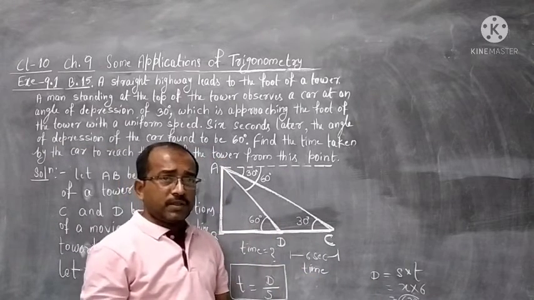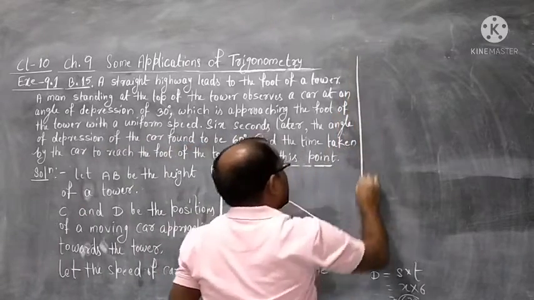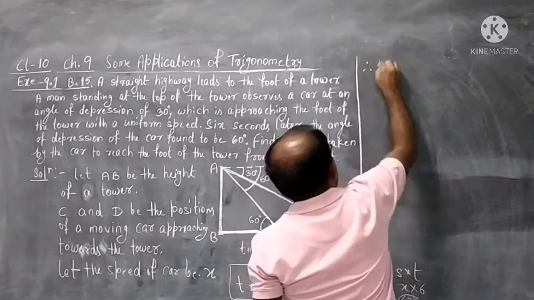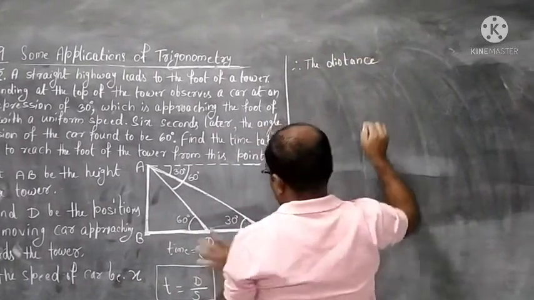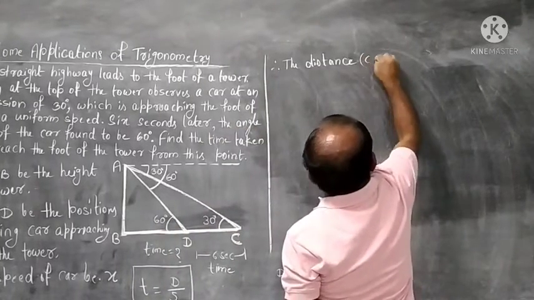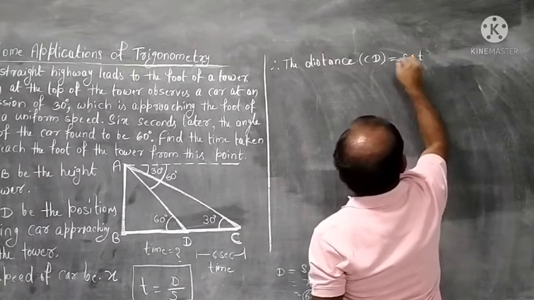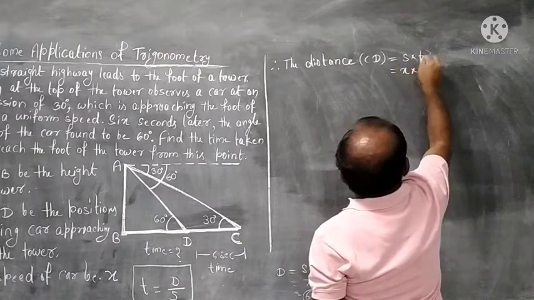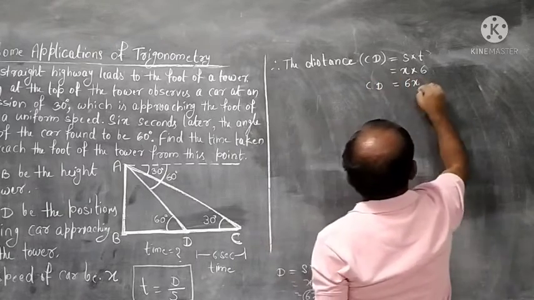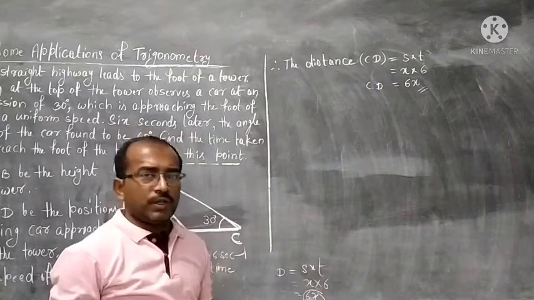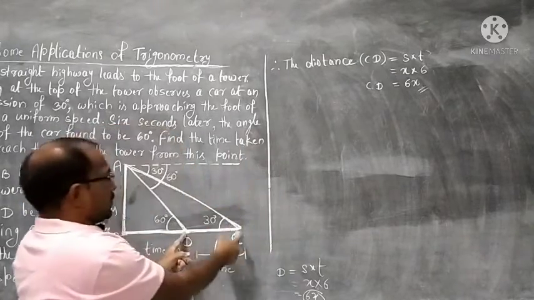The speed of the car is x, it is running for 6 seconds, therefore the distance, what distance is the car covering? C to D. So the distance CD will be equal to speed into time. Speed is x, time is 6. So this distance CD is 6x. No need to mention any unit here. Let it be whatever it is.